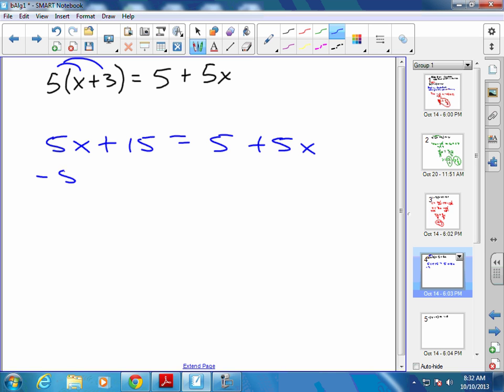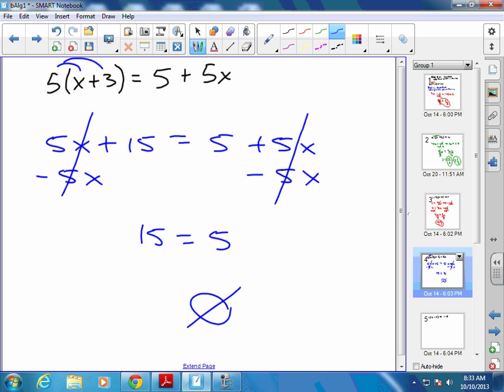If I minus 5x here and minus 5x here, my variables drop out. Look at what's left. Does 15 equal 5? Is that true or false? This is false. So if it's false, it's no solution. There's no real number that's going to work in here.